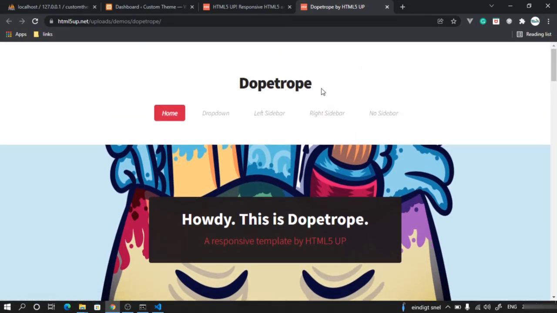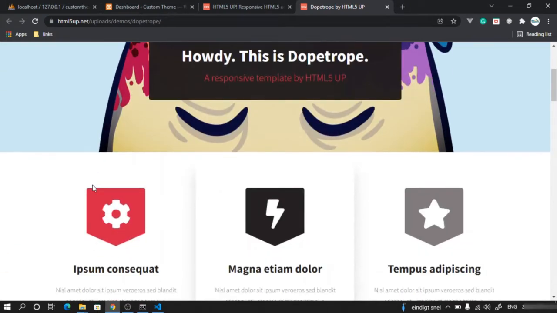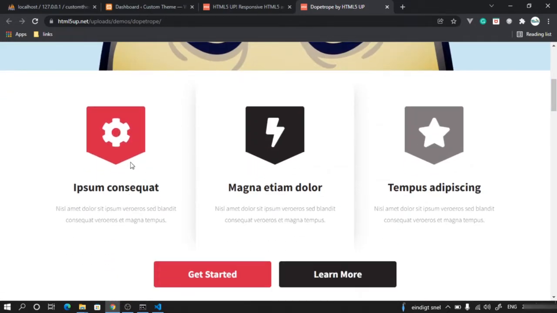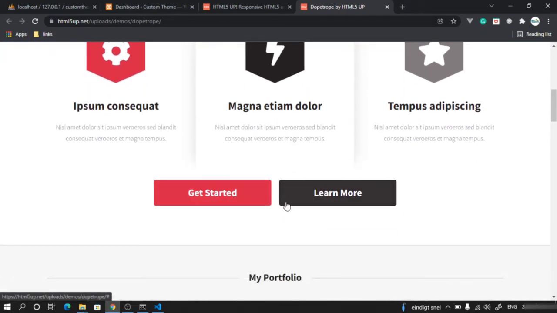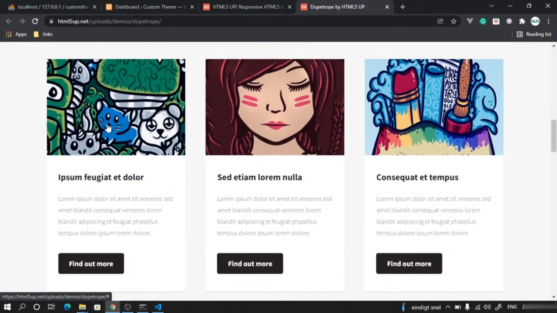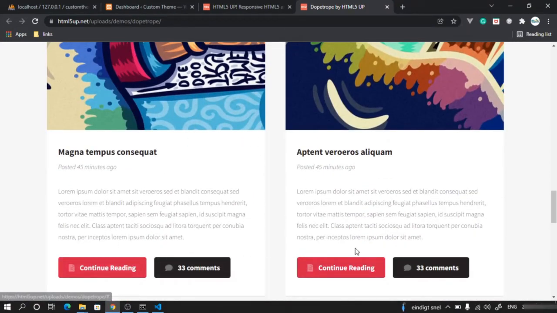There's a text, website header. There is certain text here, there's certain text here, then we have a background image, then we have cards like structure which has an icon, text, and then subtitle text. Similarly, this repeats, couple of buttons, and they have their text and maybe the link where if you click, it should go. Similarly, portfolio section with the card structure with image text. So this website has this, and it also has a blog section.